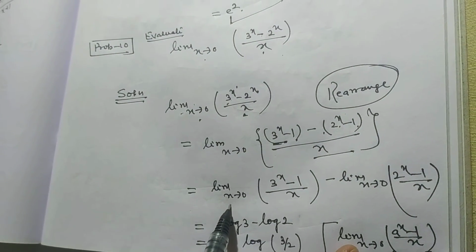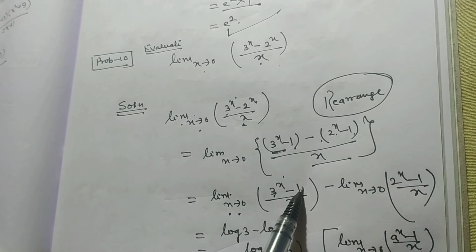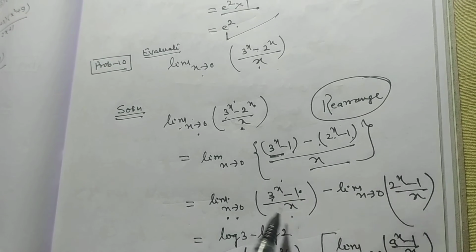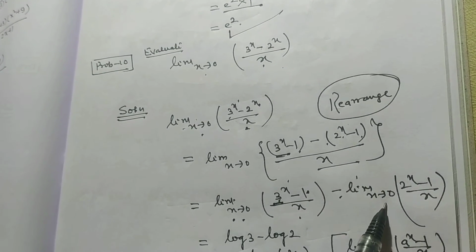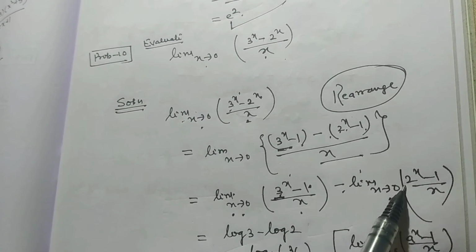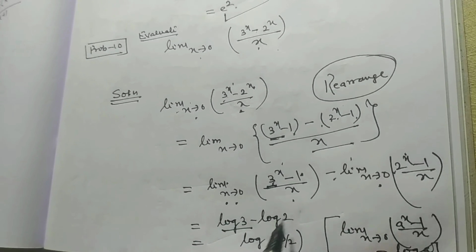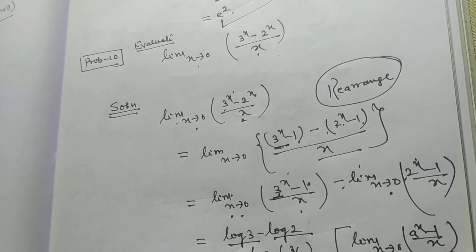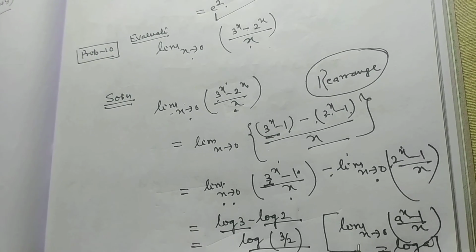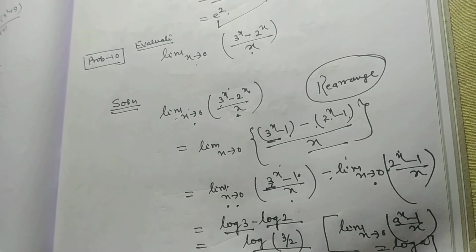And after splitting, we can write limit x tends to 0, (3 to the power x minus 1) by x, where instead of a, here is 3, minus limit x tends to 0, (2 to the power x minus 1) by x, where instead of a, here is 2. So its value is log 3 and the other is log 2. So log 3 by 2, because here we apply the theorem: limit x tends to 0, (a to the power x minus 1) by x is equal to log a.